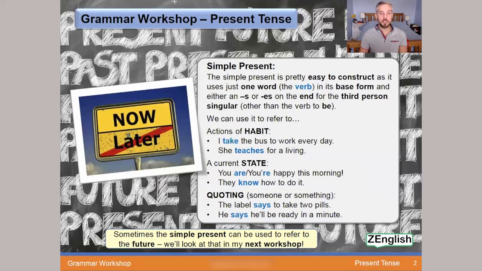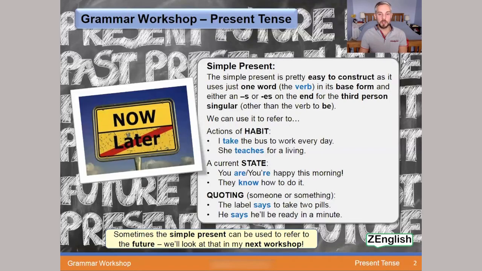Taking a quick look at what it says down here at the bottom. Sometimes the simple present can also be used to refer to the future. We'll take a look at that in my next workshop, using the present in the future.